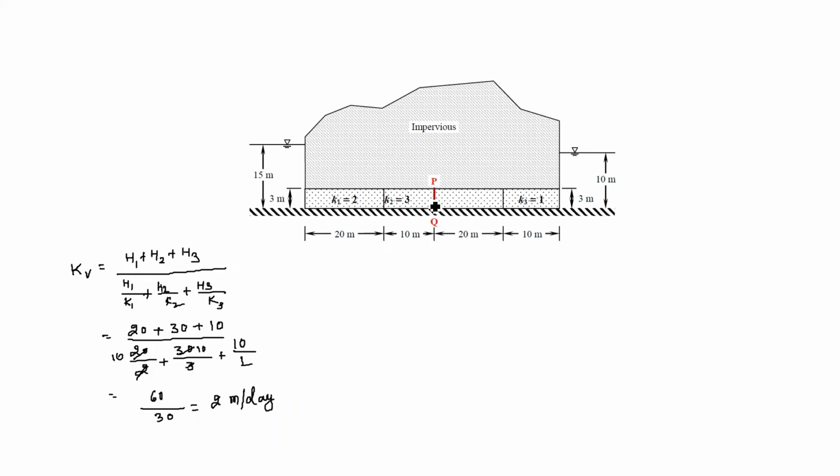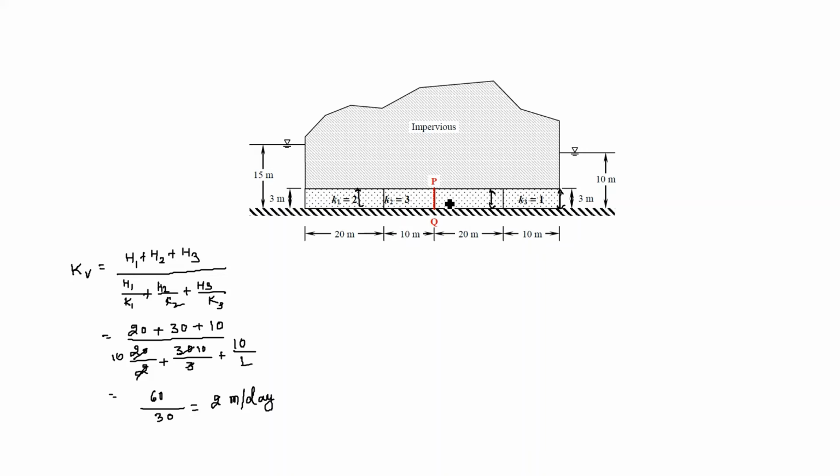Now we need to find the discharge at section PQ. From the continuity, we know that the flow is steady. When we derive the Darcy law, we take some assumptions, and in those assumptions we also assume that the flow is steady. So applying the continuity equation, the discharge at each point will be the same, either at the initial point, at PQ, or at the last point.